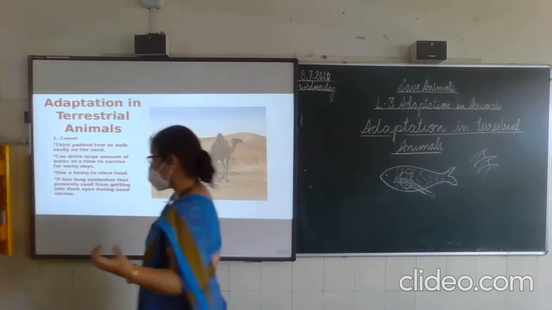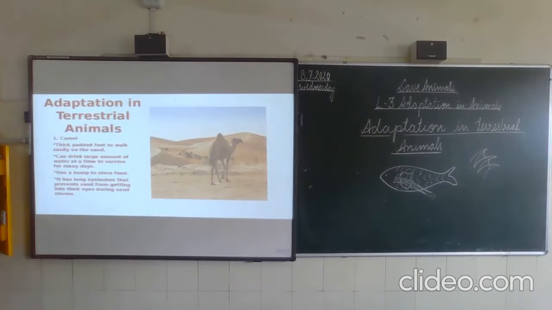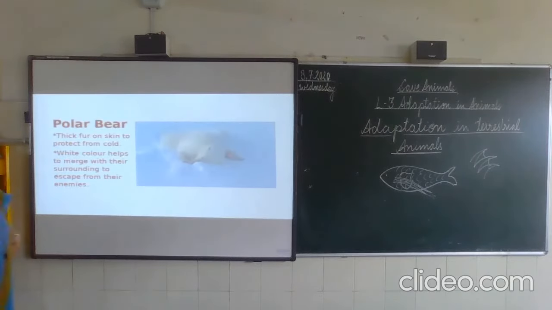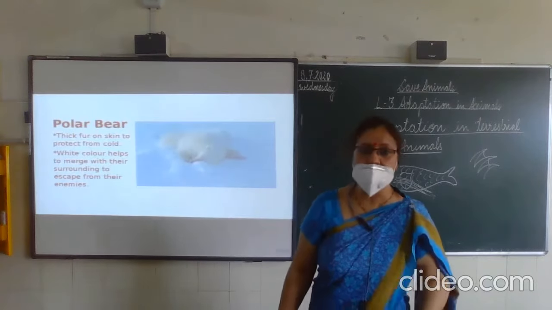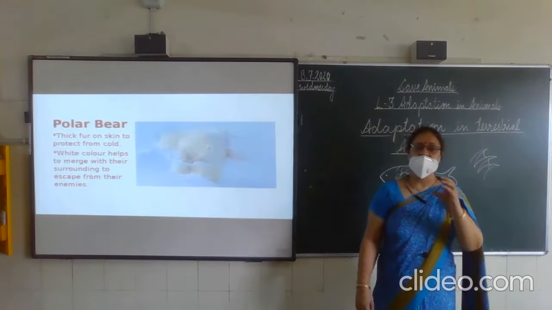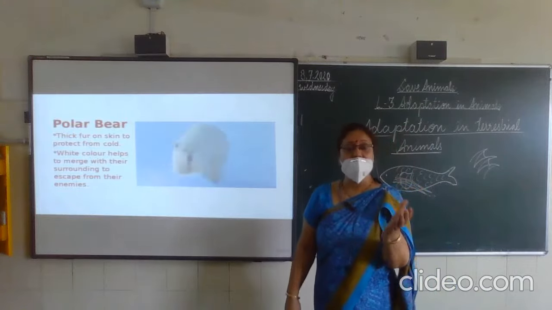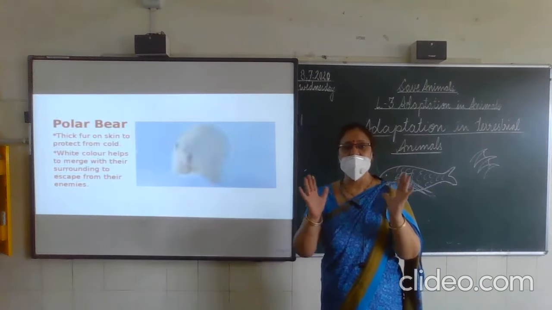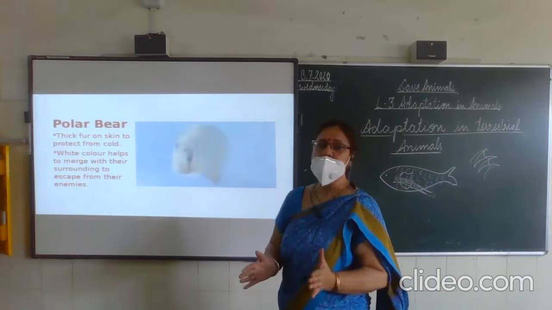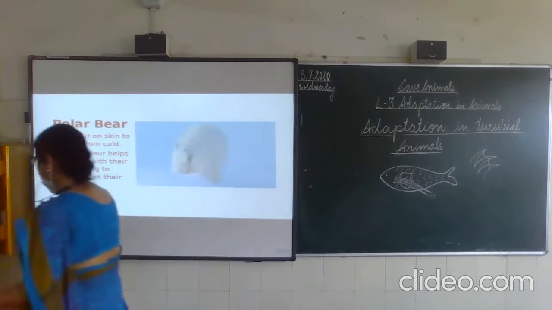Now next slide. Polar bear has thick fur to protect their body from cold because the fur traps the air and air does not allow their body heat to come out, so they remain warm in the extreme cold climate.